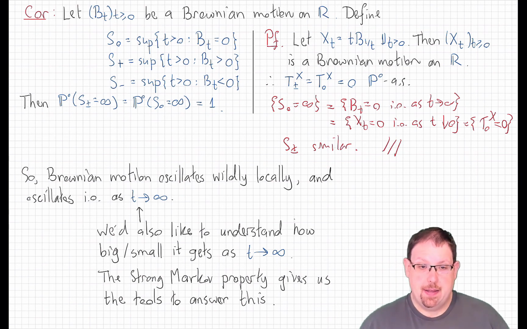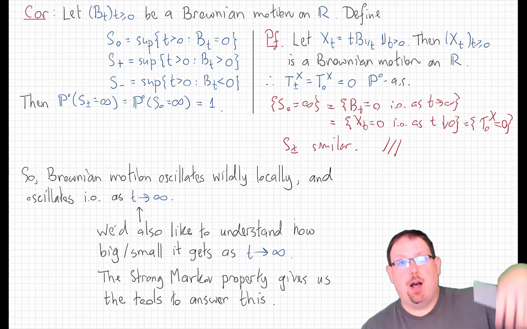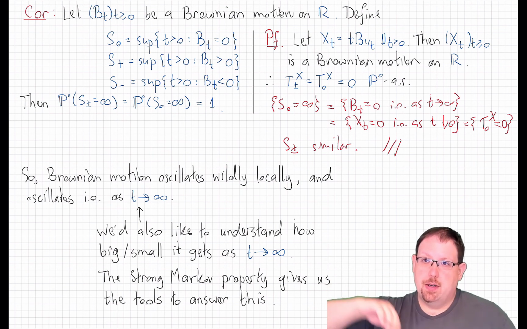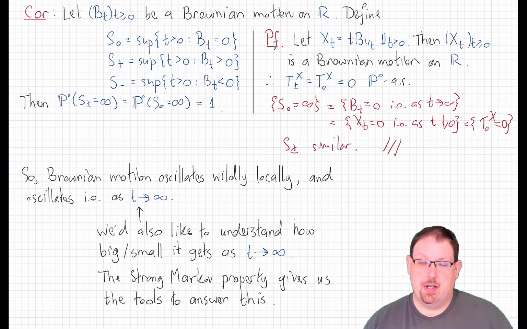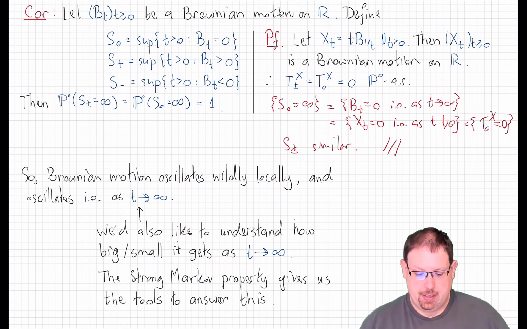So Brownian paths oscillate wildly as the process leaves 0, and they also oscillate forever, crossing 0 infinitely often as you go out, and being positive and negative infinitely often as we go out as well. As we've seen, the size of those paths grows in lim sup and lim inf at approximately rate square root of t, or a little bit more. So the paths are growing in size but always oscillating back and forth, while they're also on a local scale oscillating rapidly for all time. These are more qualitative demonstrations of how rough Brownian paths are.